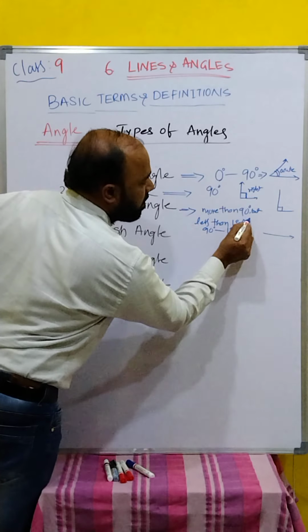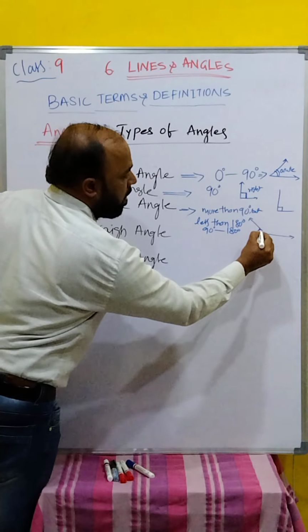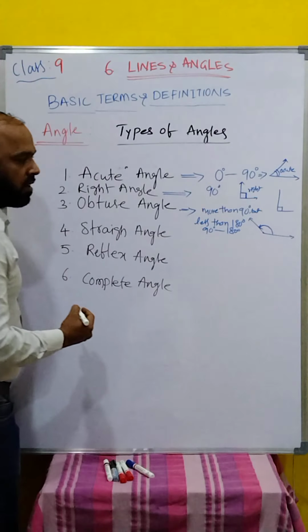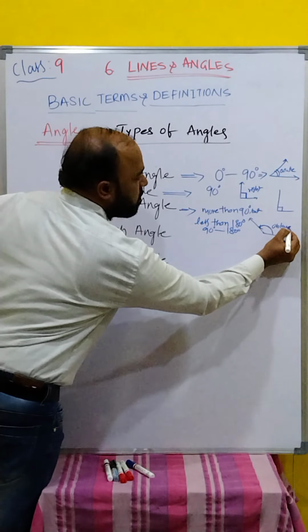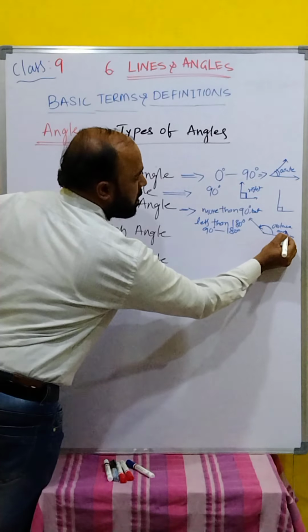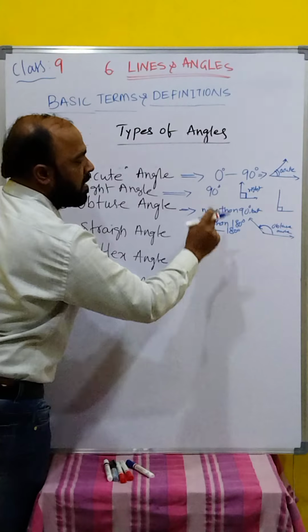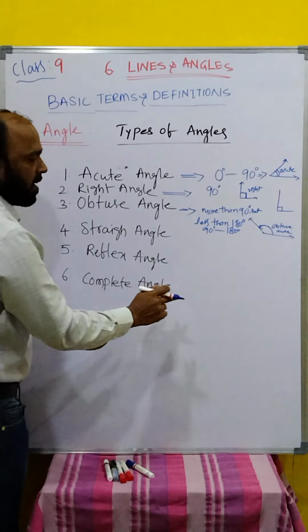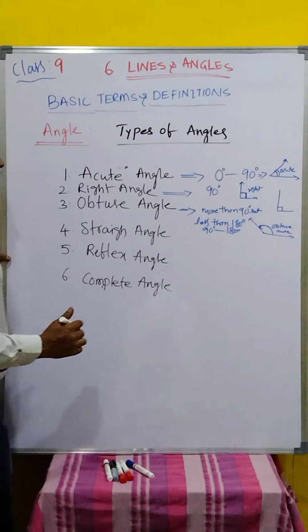Suppose this is one ray and this is another ray originating from the same point, again in the anti-clockwise direction. This is the obtuse angle. Clear children? Acute angle is 0 to 90, right angle is 90 degrees, and obtuse angle is more than 90 and less than 180.